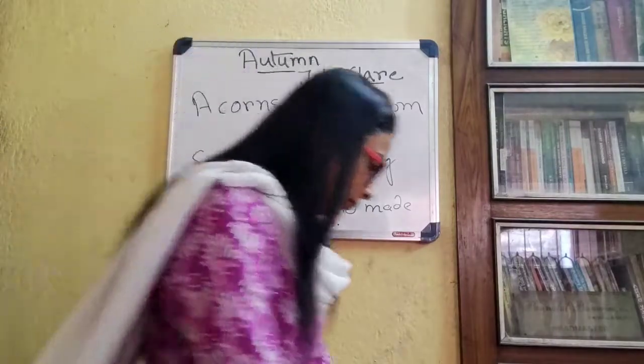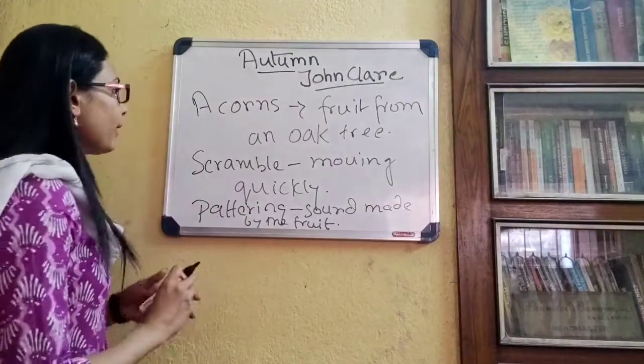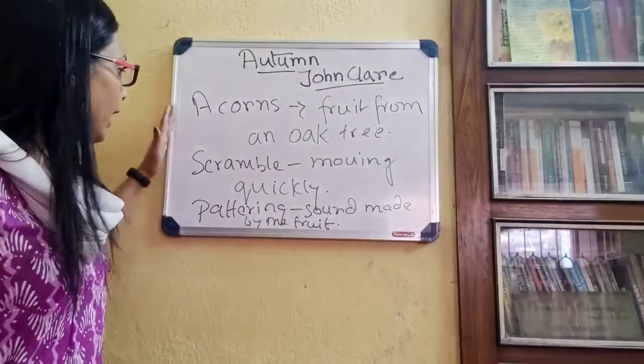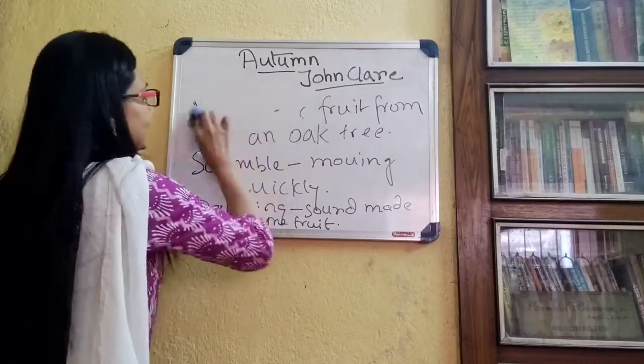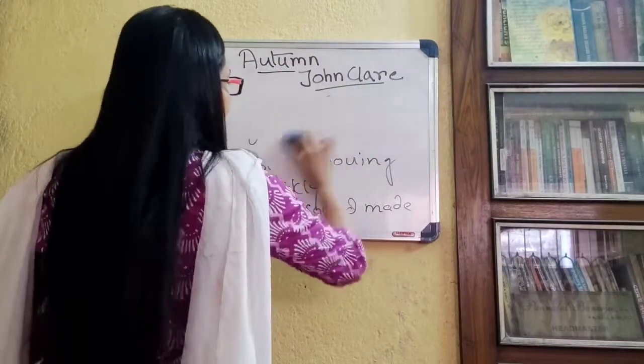And the other one is grunting. So I hope you can see the board: acorns, scramble and pattering. The last one is grunting pigs. Grunting, as I said, means the hungry and angry pigs.